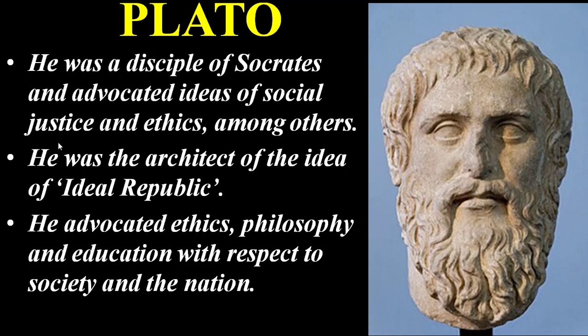He was disturbed by the life around him. When the city of Athens was in danger, in order to avoid social and political disintegration, he advocated ethics, philosophy, and education with respect to society and the nation.